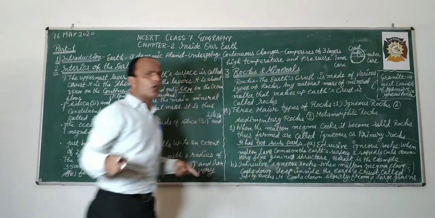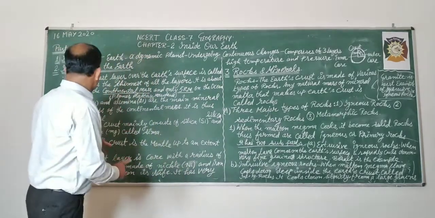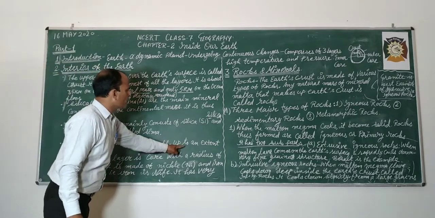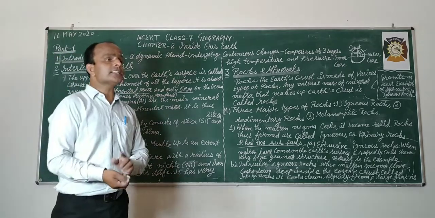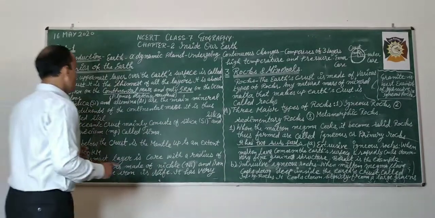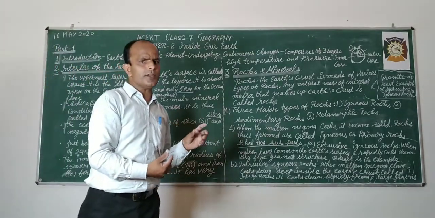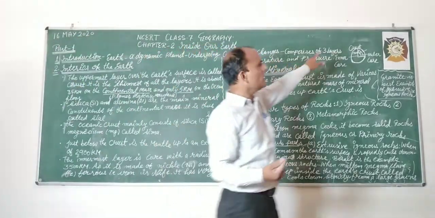The second layer of the earth is the mantle. The mantle is just below the crust, up to an extent of 2900 kilometers. Its thickness is 2900 kilometers. So the second layer is the mantle, just below the crust.